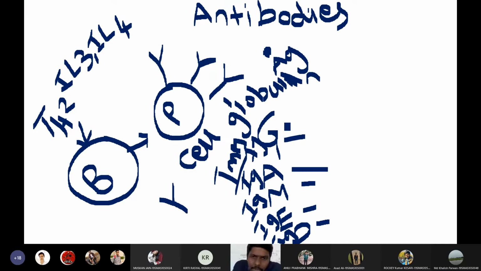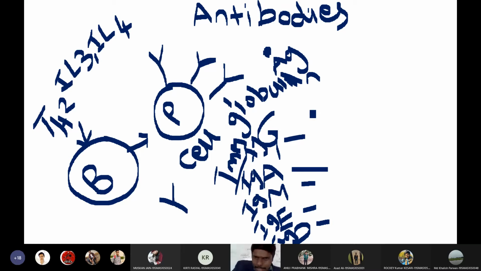So typically we have 5 classes of immunoglobulins or antibodies. The 5 types of antibodies include IgG, IgA, IgM, IgE, and IgD. So all these are the 5 types of antibodies. If you see the structure of these antibodies, first I will draw a simplified structure, then we will see the complicated structure of the antibody.